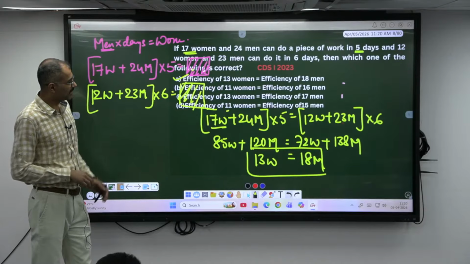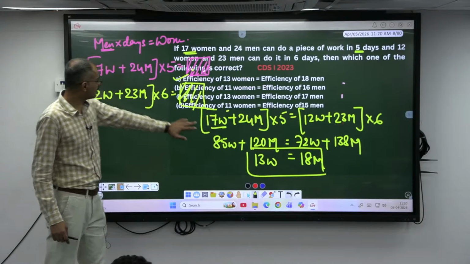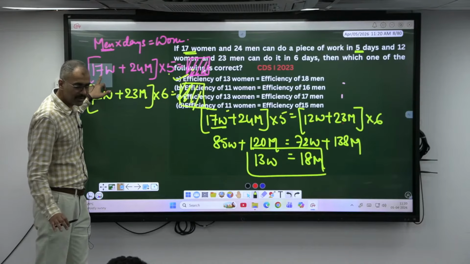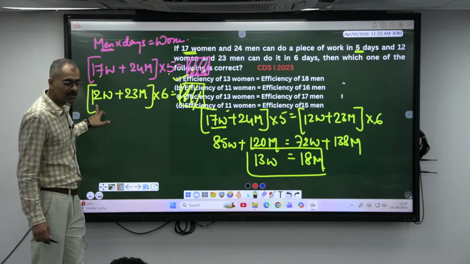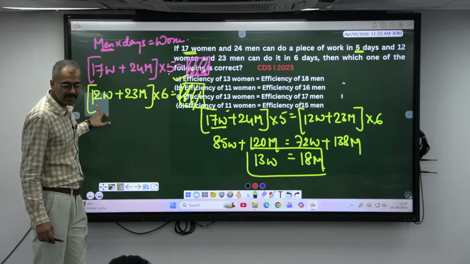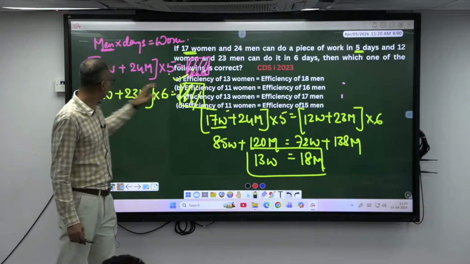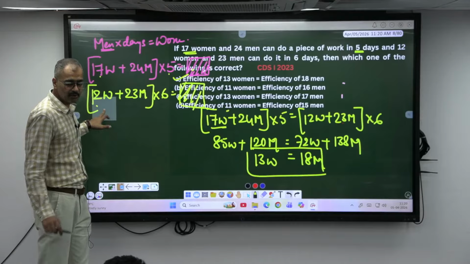Or else look here, rather than doing all those things, here only you can extract. 5 into 17 is what? 85, isn't it? Similarly, 6 into 12 is what? Difference, 85 and 72, 13. Okay, 13 women, isn't it? Women subtract with women only, right? Okay, you don't get minus here.